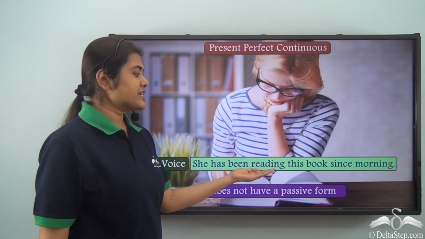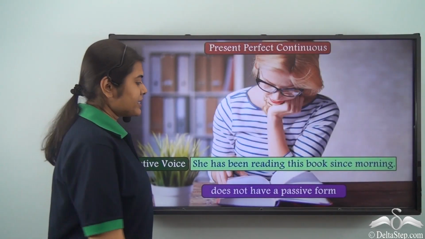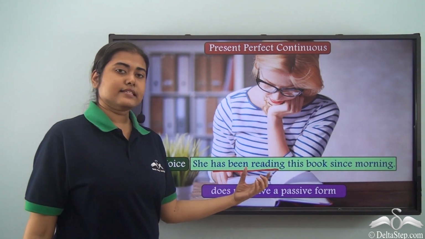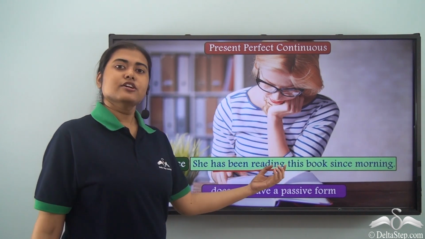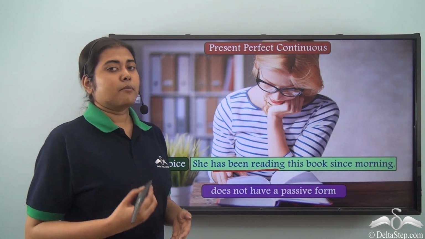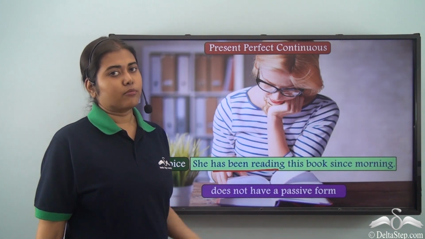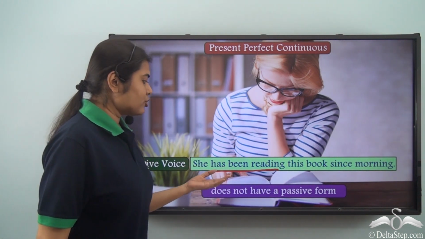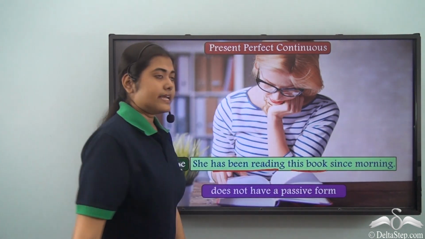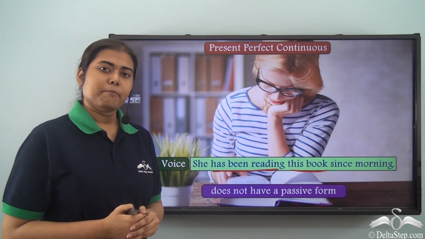She has been reading this book since morning. Now here, has been reading is the verb in this case. What tense is this? Has been reading. So this is present perfect continuous tense. But for this tense, we do not have a passive form. So remember, even though in this case the verb takes an object, yet we are unable to change this sentence into passive voice.